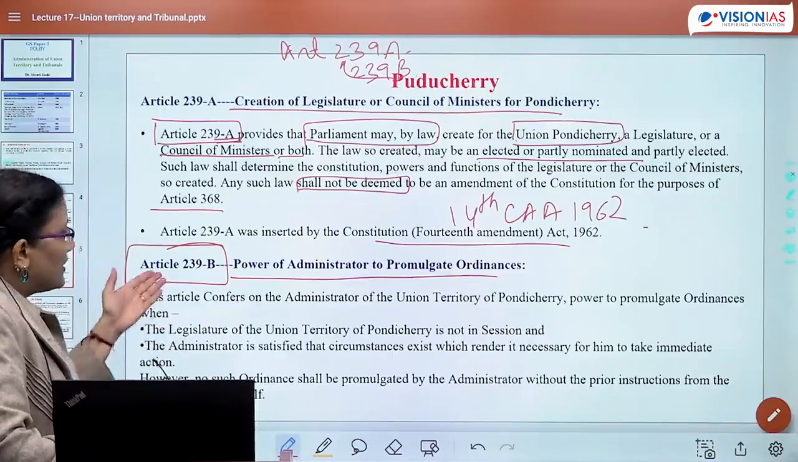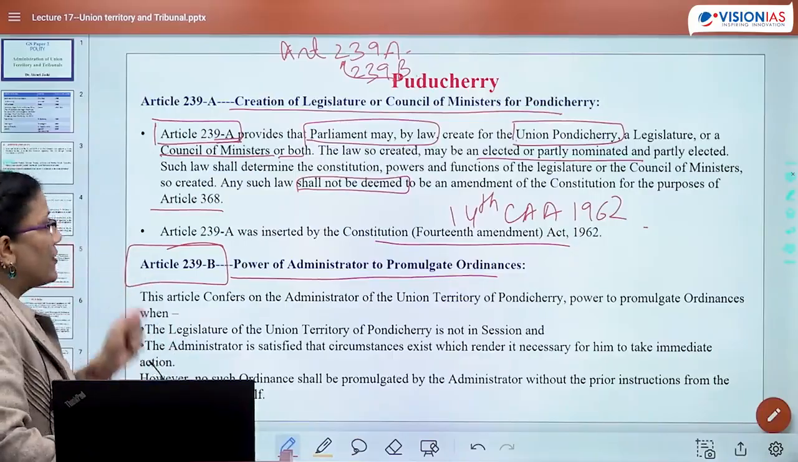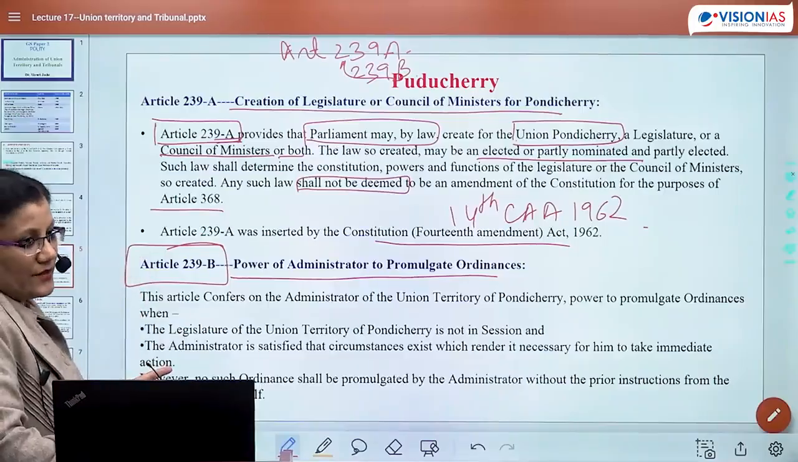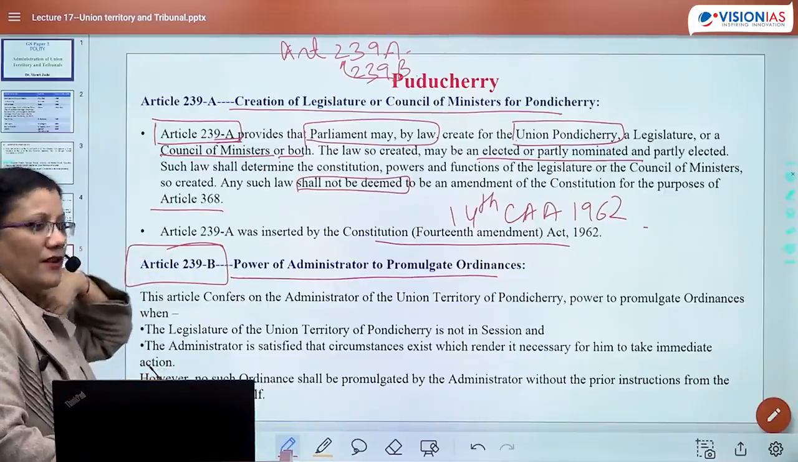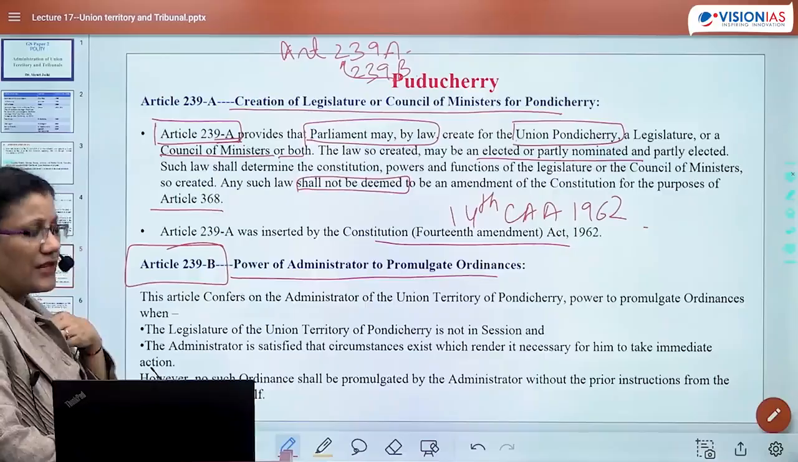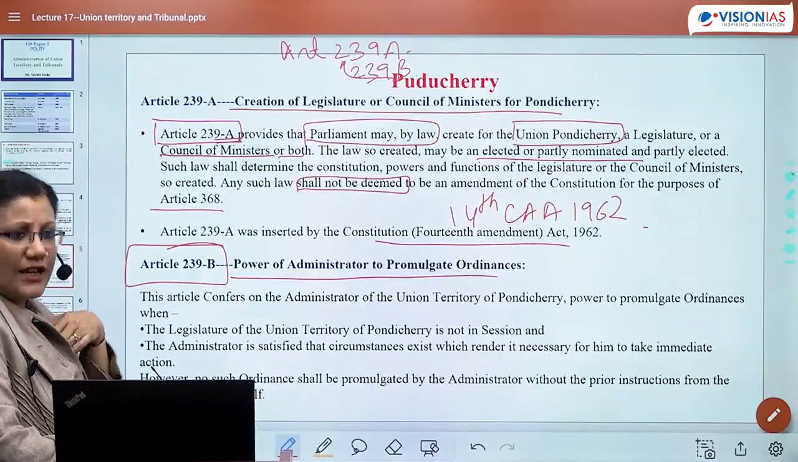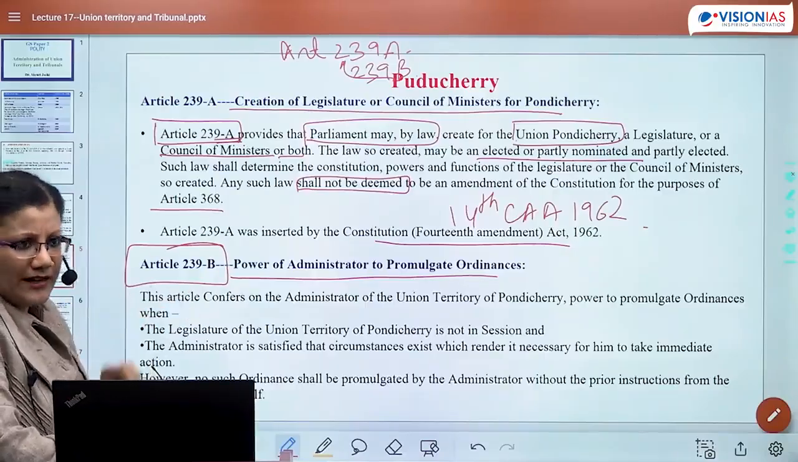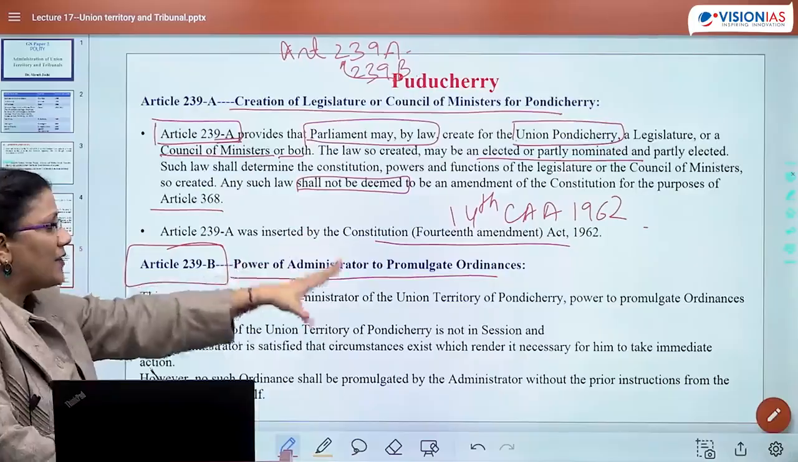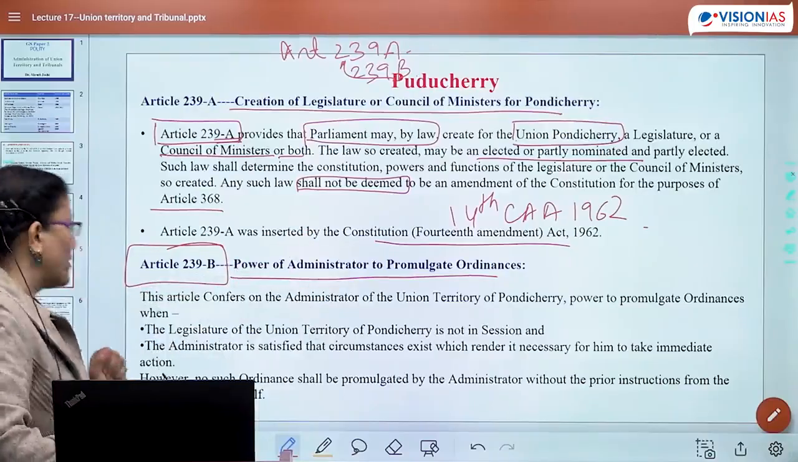So this article confers on the administrator of the UT the power to promulgate ordinances. Ordinances, of course, are one mechanism wherein the executive can take forward the task whenever some important matter comes up. So here the head would be the administrator. The administrator has the power to issue ordinances.